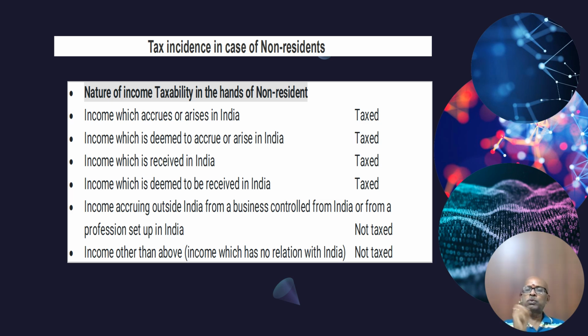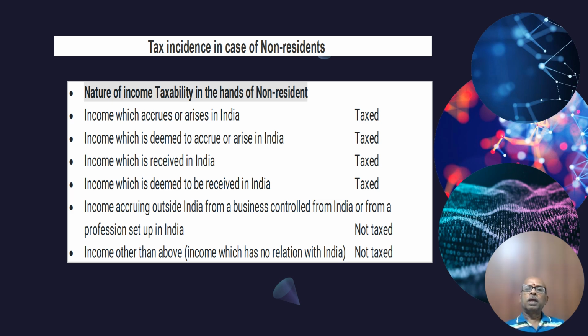If he has actually received income in India, he has to pay tax. When it accrues you pay, or when actually received you pay, but not both times. For accrual and for actual receipt, there is no need for both. Either one only will be taken into account, because there can't be double tax. Income which is deemed to be received in India, deemed receivable, is again taxed.